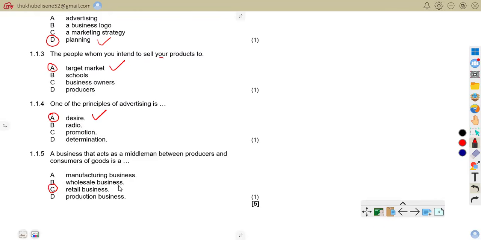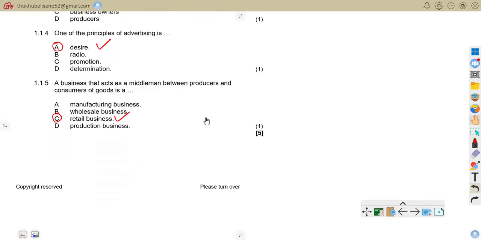So the retail business can be considered a type of middleman, because they buy from wholesalers or producers and then sell directly to the end users or end consumers. So the correct answer there is C.